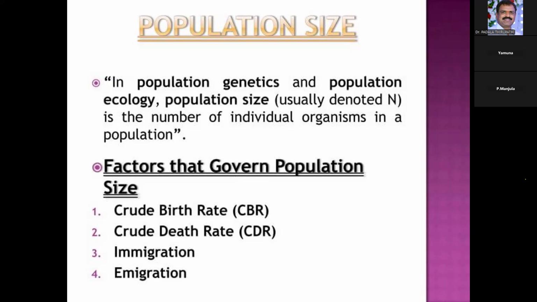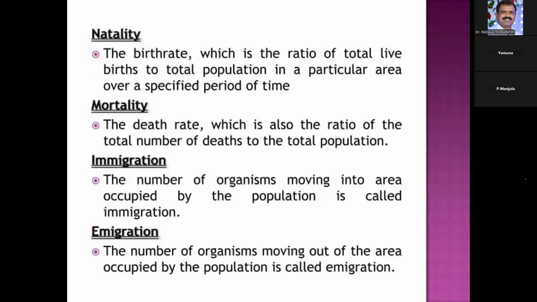So these are the main factors which influence the size of the population. They may help in increasing the population size, or in decreasing it. Birth rate and immigration mainly help in increasing the population size, whereas death rate and emigration mainly help in decreasing the population size.